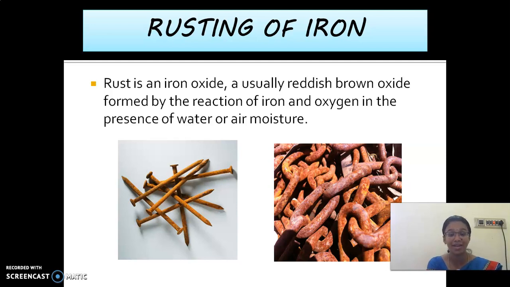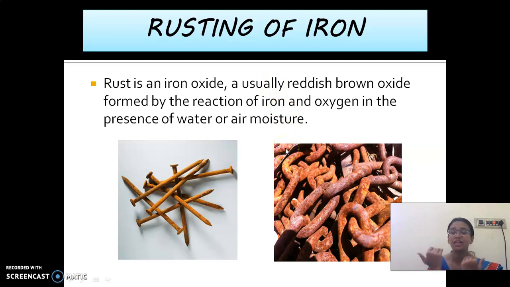I have explained you already. Yes, tell me what is meant by rusting of iron. What is this process? Yes, it is a chemical change. Look at here. Rust is an iron oxide, usually a reddish brown oxide, formed by the reaction of iron and oxygen in the presence of water or air moisture.